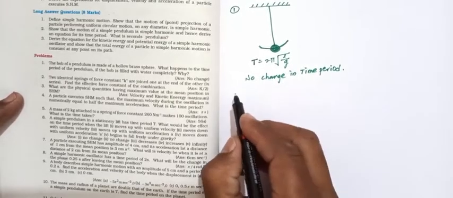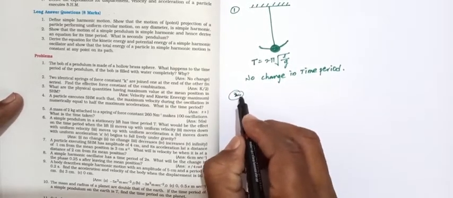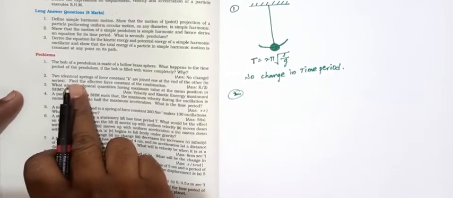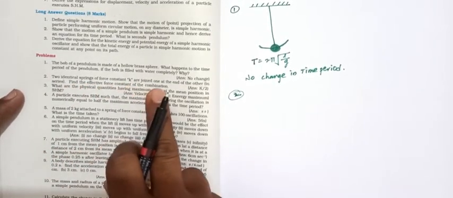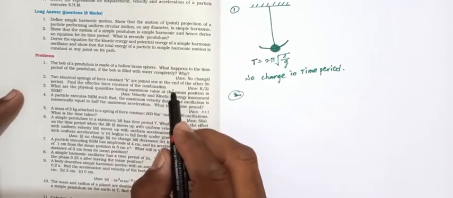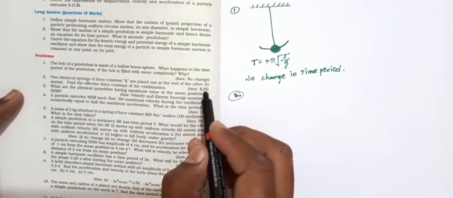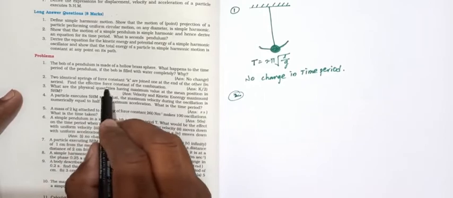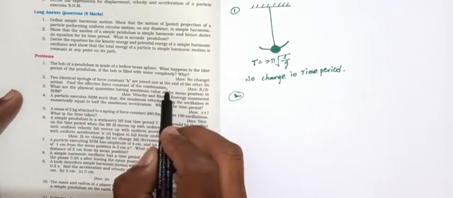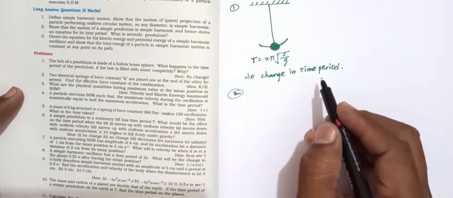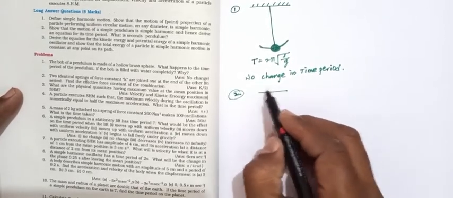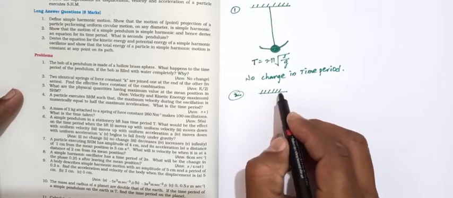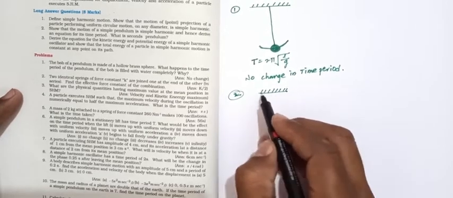And the second one, so we are going to the second problem. Two identical springs of force constant K are joined one at the end of the other in series. Find the effective force constant of the combination. Okay, here the force constant is K of each spring.